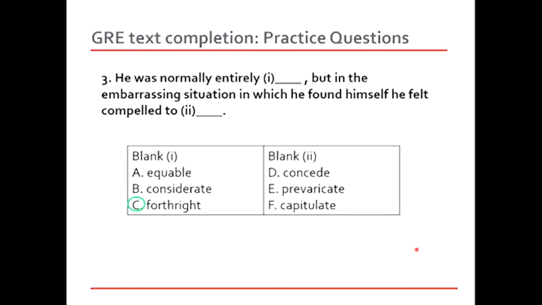because the only option that goes with forthright could perhaps be prevaricate, to talk about it in a very ambiguous manner, to be very discreet about it. So maybe that is what the person was like. So in this case, it's going to be prevaricate. He was a person who was very direct, very frank, and straightforward about things. But in this situation, he found himself that he felt compelled to not being able to express his problems clearly.